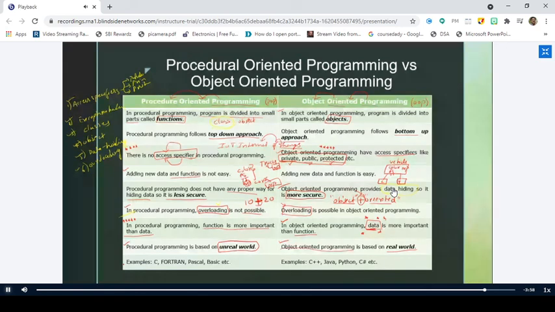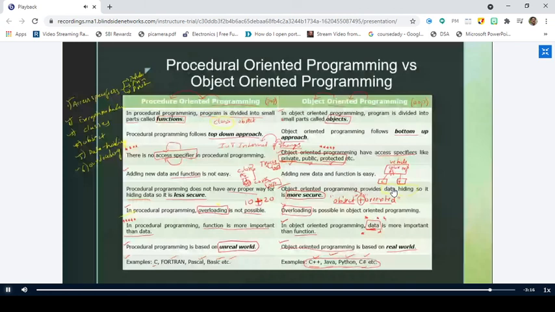And here are a few examples which follow procedure-oriented programming: C, Fortran, Pascal, Basic, etc. And here are a few examples of programming languages that follow object-oriented programming: C++, Java, Python, C#, etc. So most of the new languages, and most of the powerful languages, follow object-oriented programming. That is the strength of object-oriented programming. Right? Is it clear up to this point? Right.